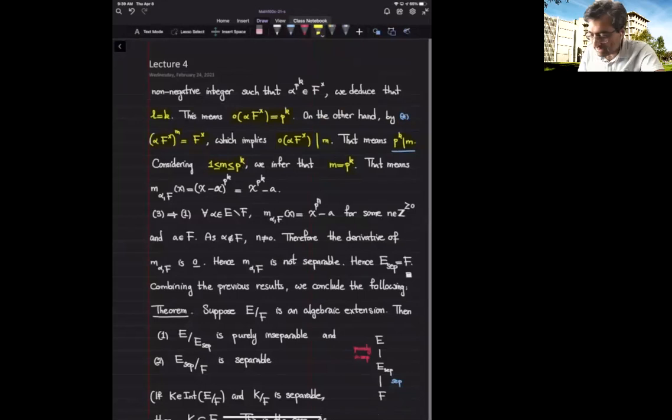Now that I know this, I go back to my minimal polynomial. By assumption, m is p to the k, so my minimal polynomial is x minus alpha raised to the power p to the k, and that is precisely x to the power p to the k minus a, as the Frobenius map is a ring homomorphism. Okay, so this shows that 2 implies 3.